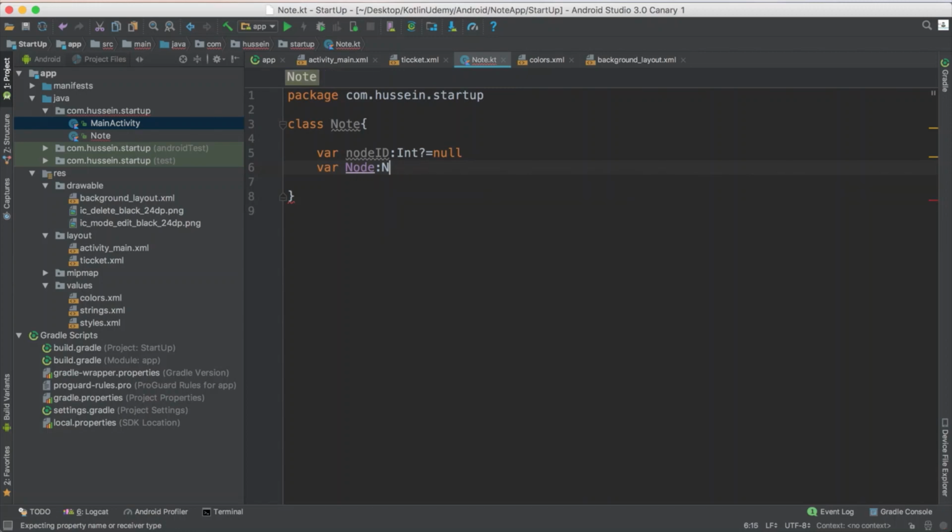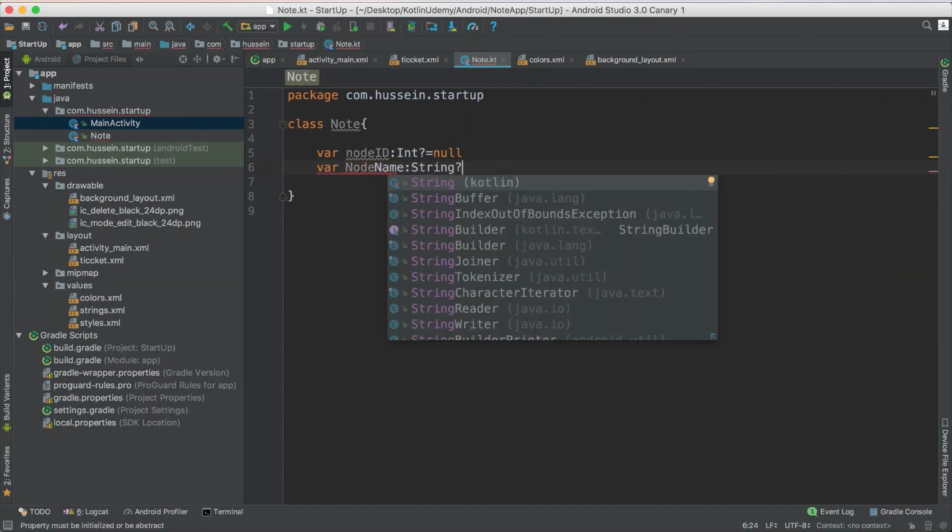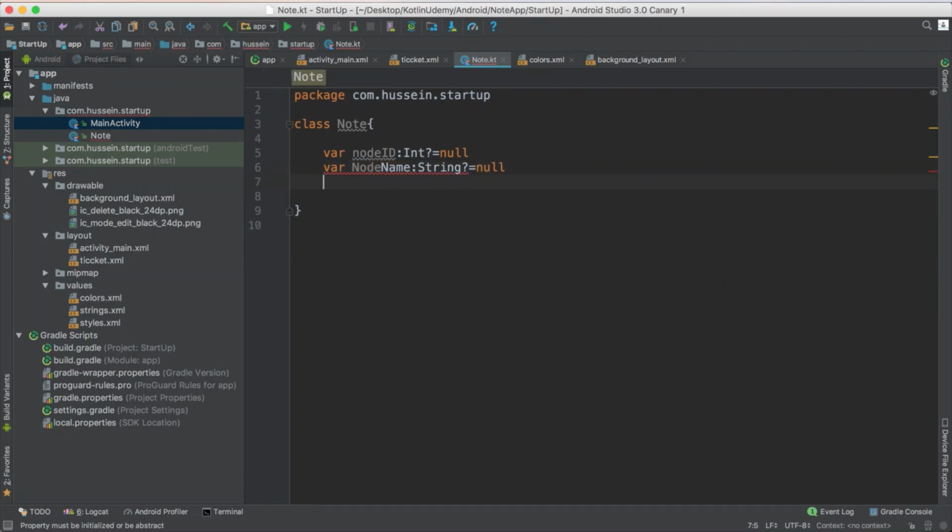Node's name, I suppose, is string, again doesn't have anything, initial value null. I also have variable node's description, should be string and doesn't have anything, initial value is null. Yeah, that's the three properties that I needed to show up.